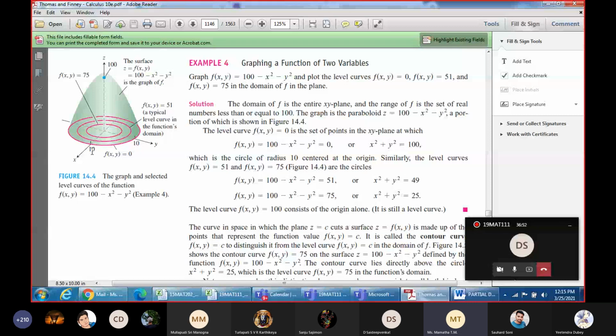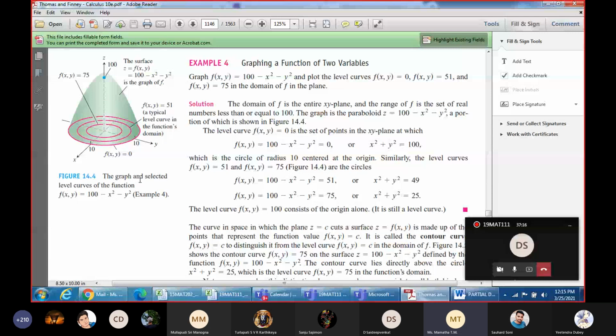Okay, any doubts in this? What are level curves? Function taking constant values. If it is a 2D function, that is, a function depending on two variables, it will be a level curve. If a function depends on three variables, it will be a level surface.